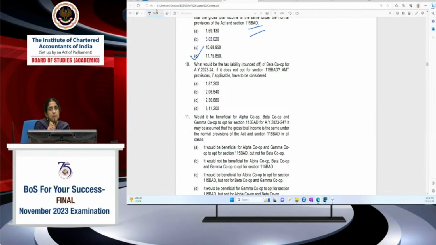If the cooperative society is claiming only 80P, there's no question of AMT. But apart from 80P, if you're claiming some other deduction under deductions in respect of certain income, in this case they are claiming 80JJA, in such a case you will have to compute AMT also. So in this case, we have to compute AMT also.